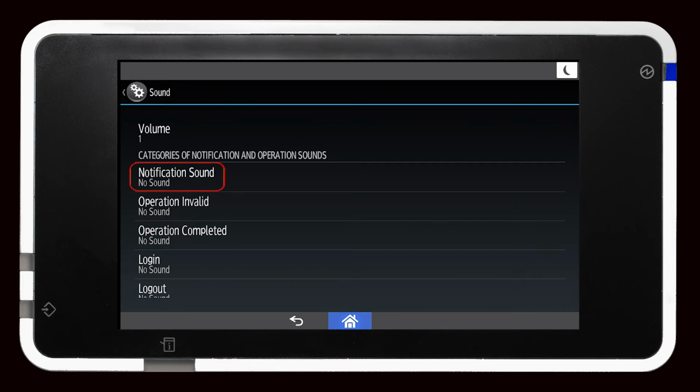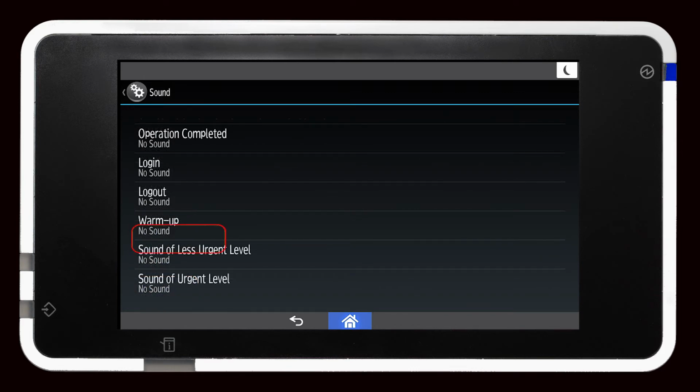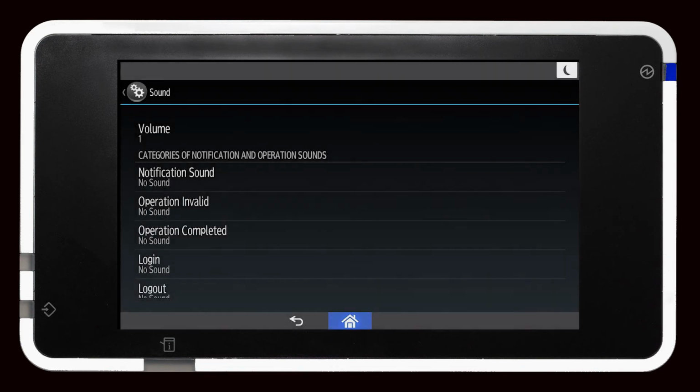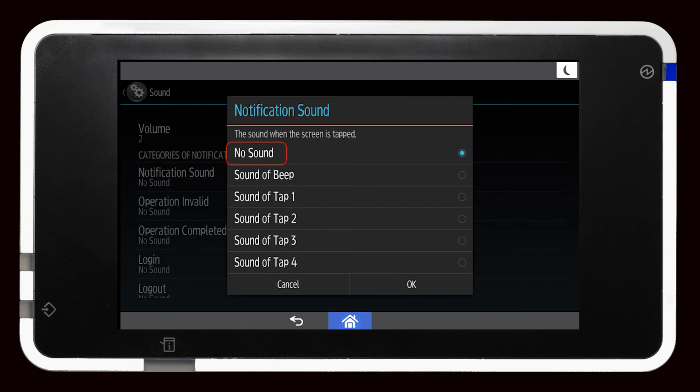The sounds for notification, operation invalid, operation completed, log in, log out, warm up, sound of less urgent level, and sound of urgent level can be customized. There are several sounds that can be selected, depending on which function has been chosen. For example, when selecting notification sound, the options include no sound, sound of beep, and sounds of tap 1 through 4.